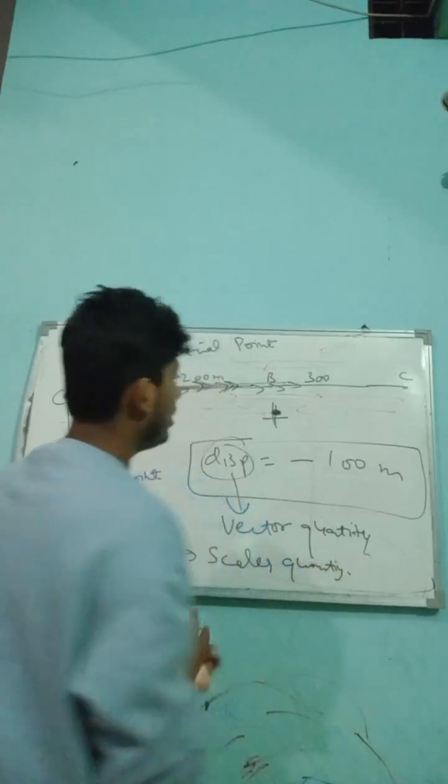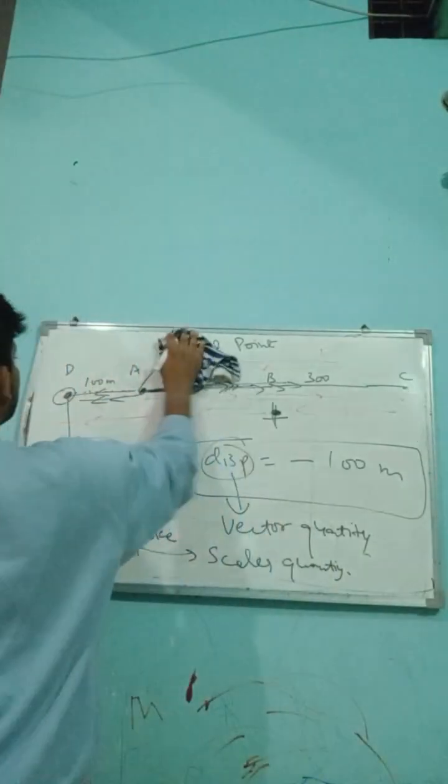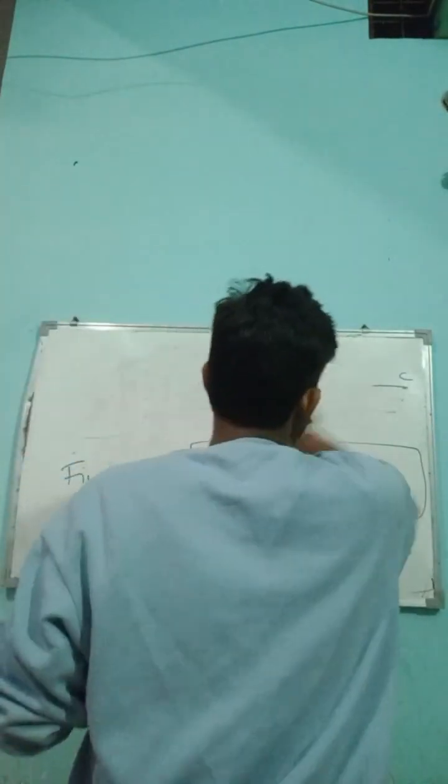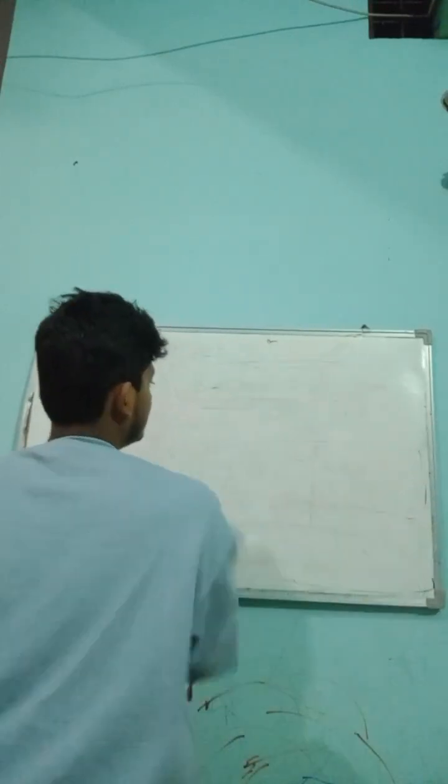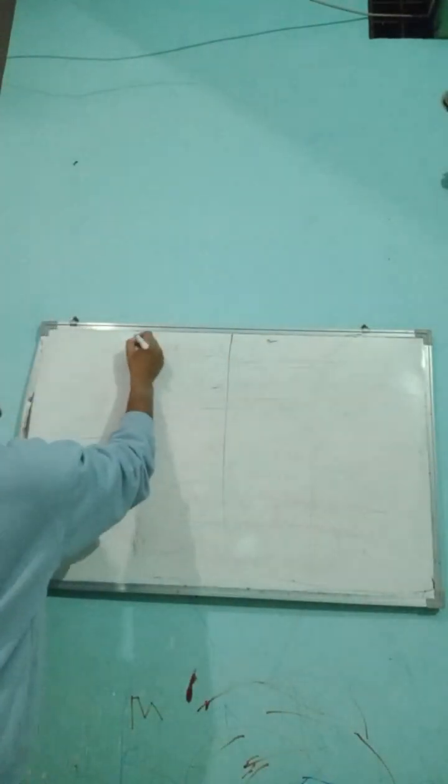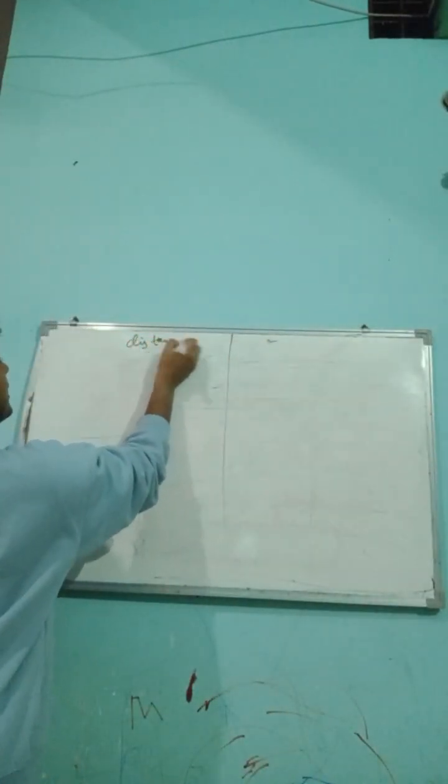Now I will give you a quick overview after it also. Just remember students, distance cannot be negative, only displacement can be negative.